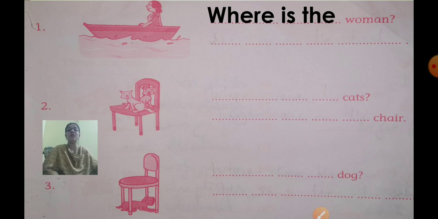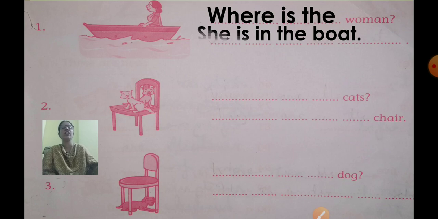Here no helping words are given, so you have to observe the picture properly. Where is the woman? Now in place of woman, what are you going to write? She. She is in the boat. Where is the woman? She is in the boat.